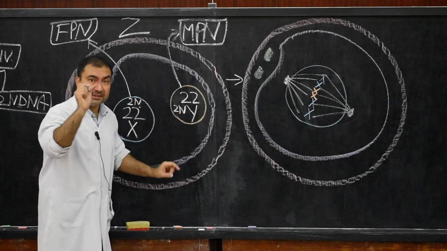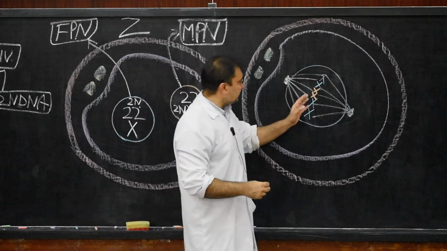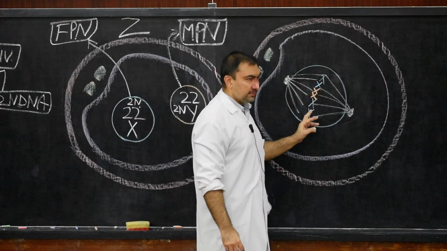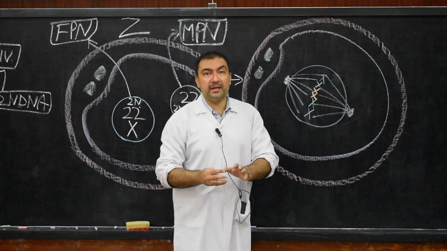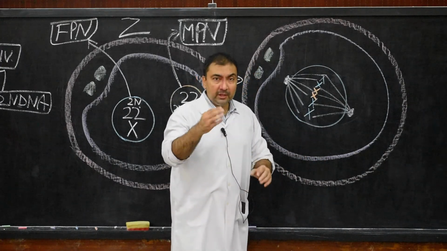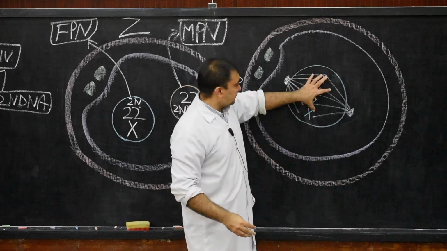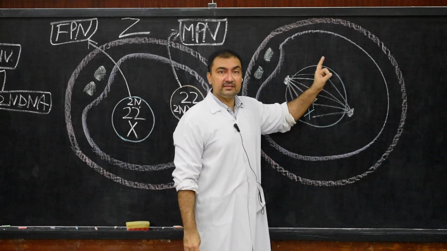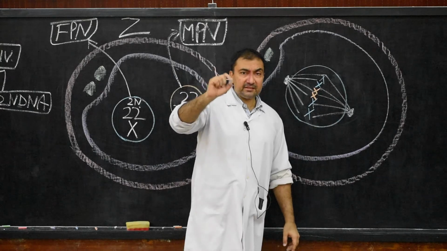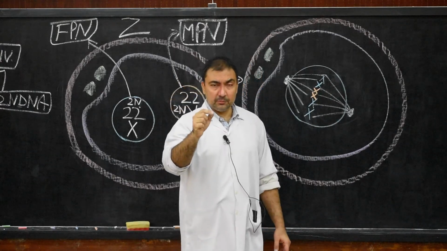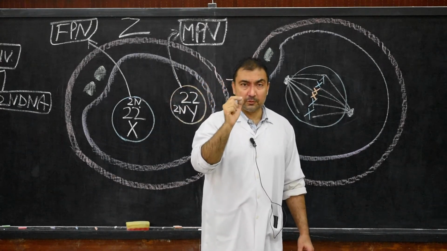So total 46 chromosomes, 23 from each parent. So the diploid number of chromosomes is present in the zygote at this stage. In this stage of the zygote, there is presence of 46 chromosomes, the diploid number of chromosomes.